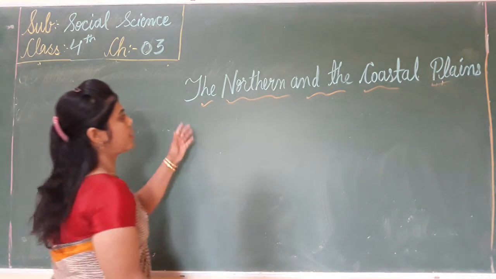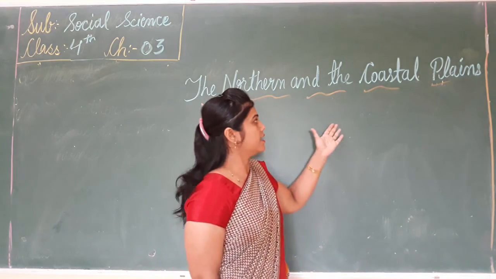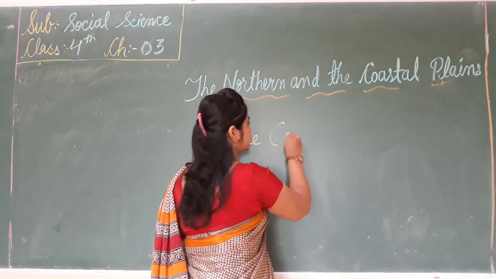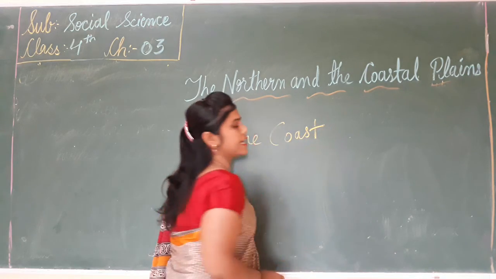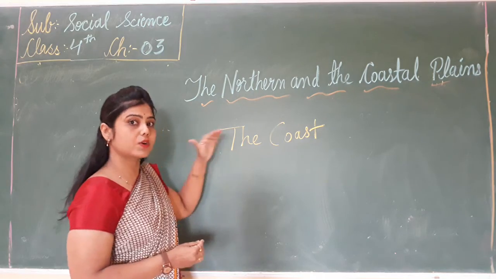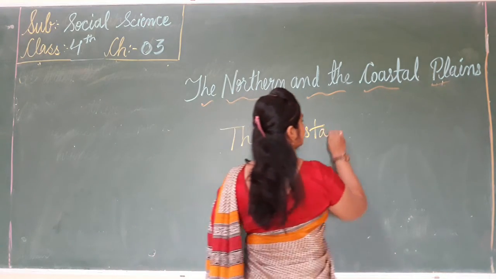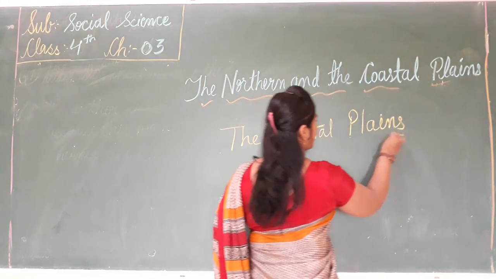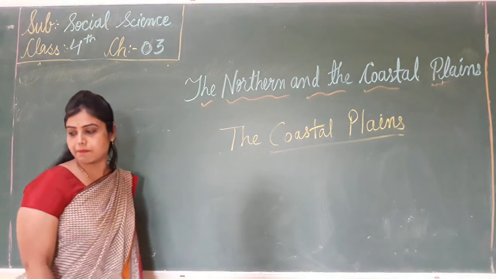Now, what have we learned about the northern and the coastal plains? We have learned about the northern plains and we have learned about the coastal plains. So, in this lecture, we will discuss the states that are in the coastal plains. First, a quick recap about the coastal plains.